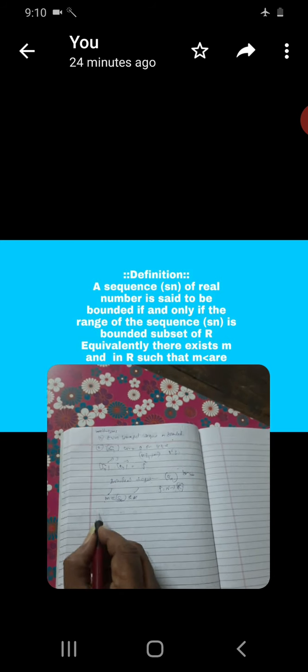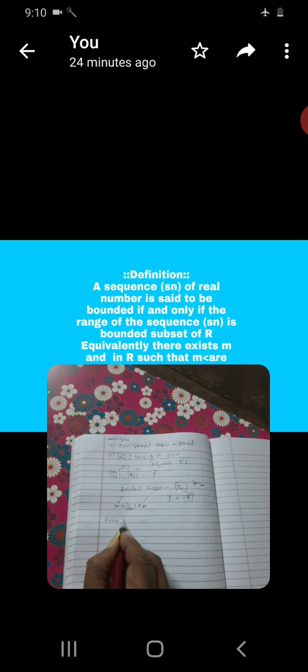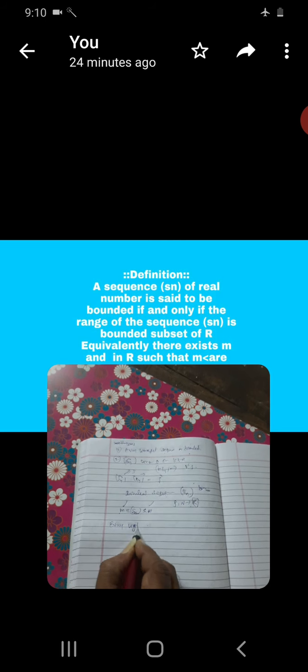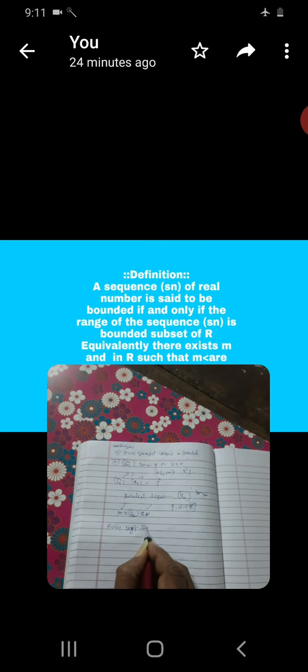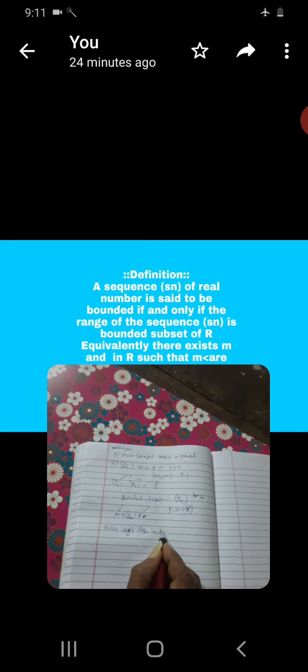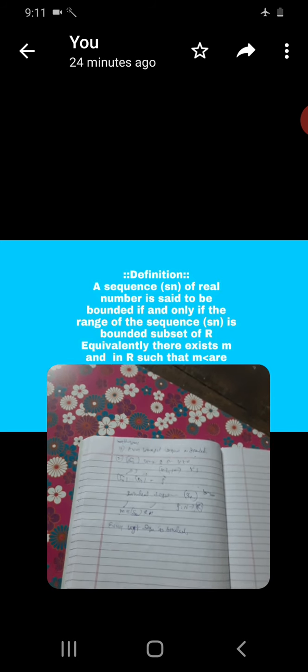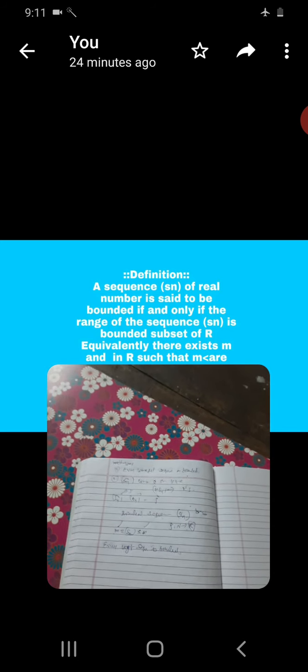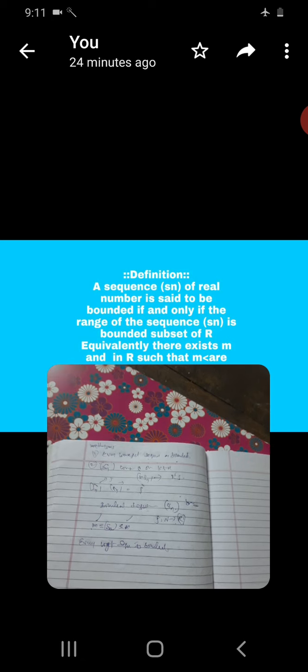Now, one very important theorem: every convergent sequence is bounded. How to see the proof?